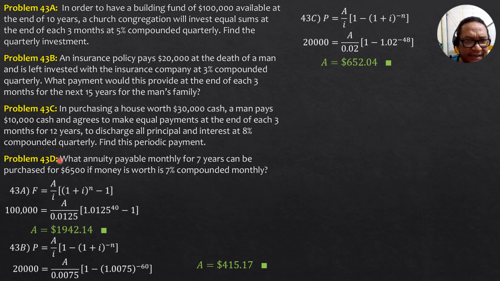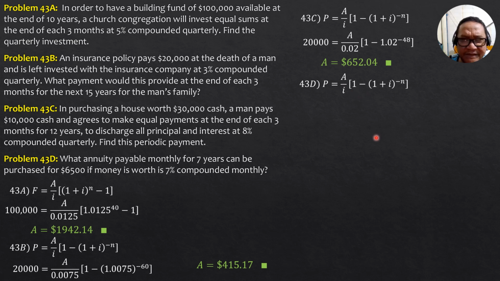Then 43D, what annuity payable monthly for 7 years can be purchased for $6,500 if money is worth 7% compounded monthly. So this is the present worth again. We use that formula there, where I is 0.07 over 12, n is 12 times 7, so 84.